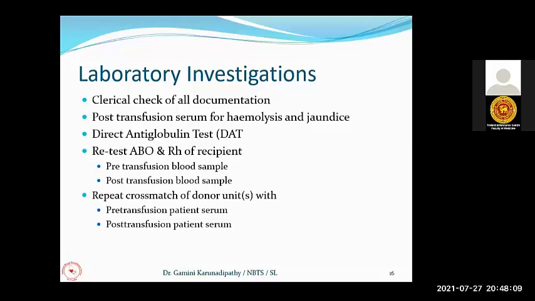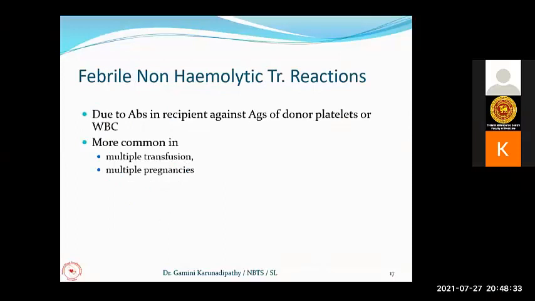So we have the pre-transfusion sample, and we will get the post-transfusion sample after resuscitating the patient in the ward. By using all these, we repeat the blood groups and cross-matching to identify the mistake that was made in the ABO incompatible transfusion reaction.